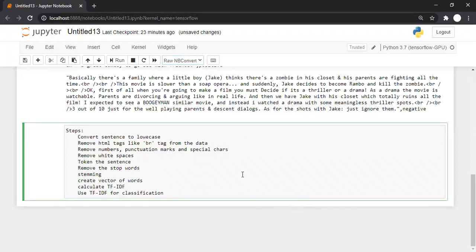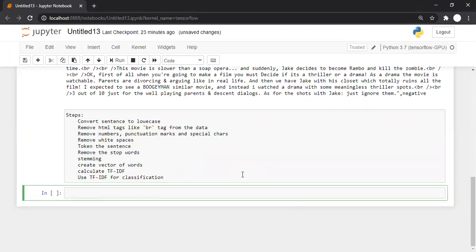Now the important question is how a sentence is converted into a vector. In machine learning, the basic requirement is that in every row there must be an equal number of columns. We have seen the Titanic data, Iris data, and electricity consumption data, and each had an equal number of columns in every row.